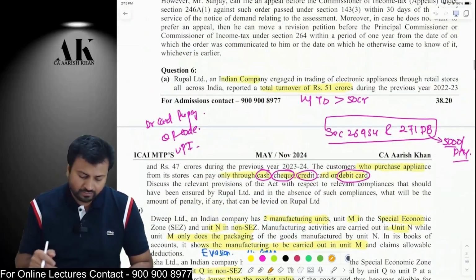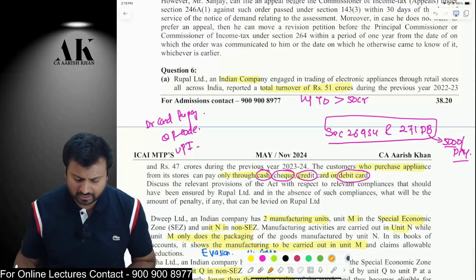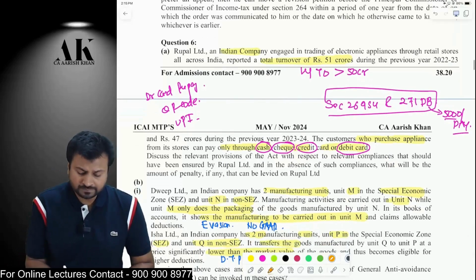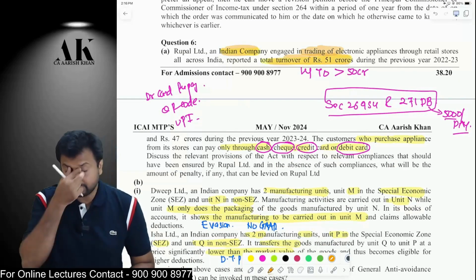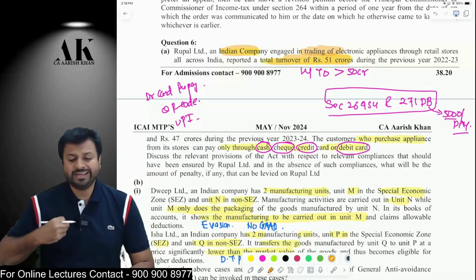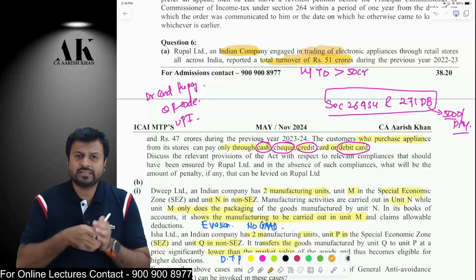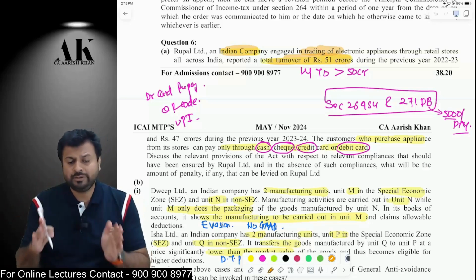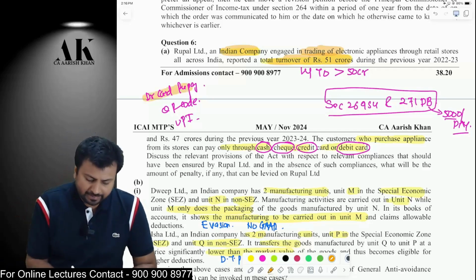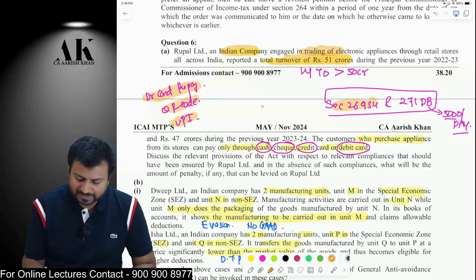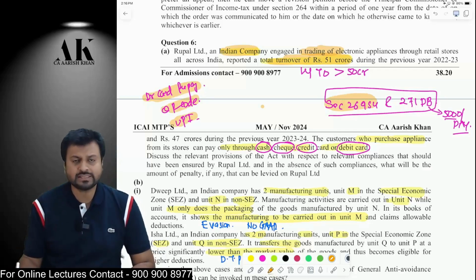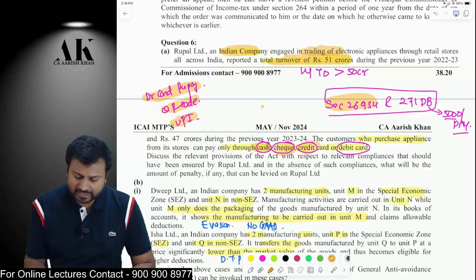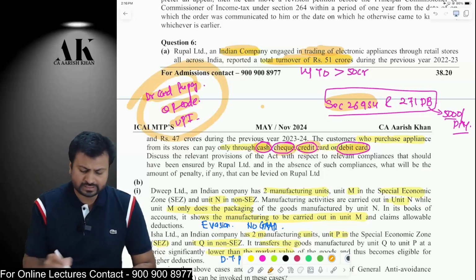Okay. Now, one last question over here, question number 6 in this particular MTP. First question, there is an Indian company engaged in some business and the turnover of last year is more than 50 crore rupees. Remember, any assessee who is doing a business, whose last year turnover is more than 50 crore rupees, has to keep certain modes of payment in the business like debit card, RuPay, QR code, UPI as per section 269SU. But this assessee is saying we only have cash, cheque, credit card and debit card. We don't have all these things. So is it allowed?